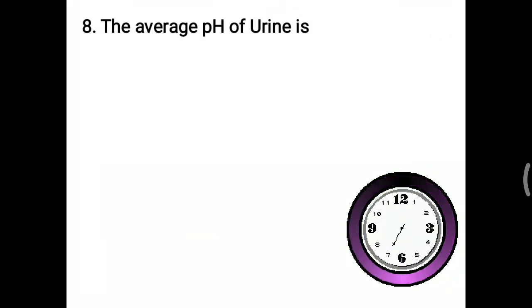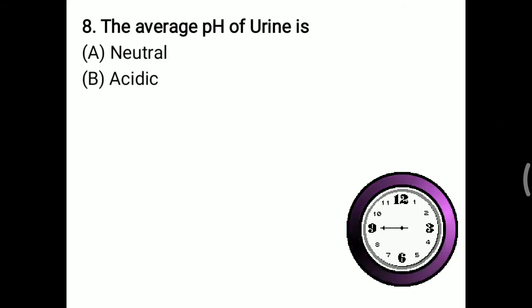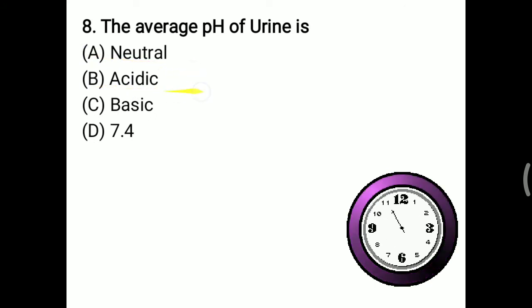Now next MCQ, that is the average pH of urine is. So what about the normal urine pH? So whether it is neutral, acidic, basic or 7.4. So basically neutral pH, that is called as 7. Acidic that is less than 7, basic more than 7, and 7.4 that is our normal blood pH. But normal urine pH is not neutral, it is mostly acidic. So right answer is B, acidic.